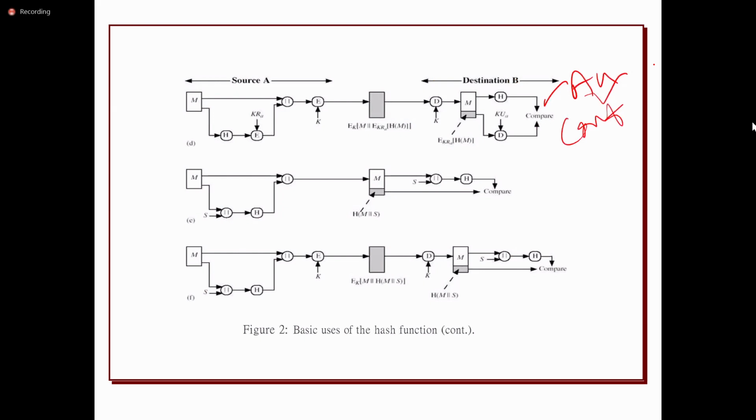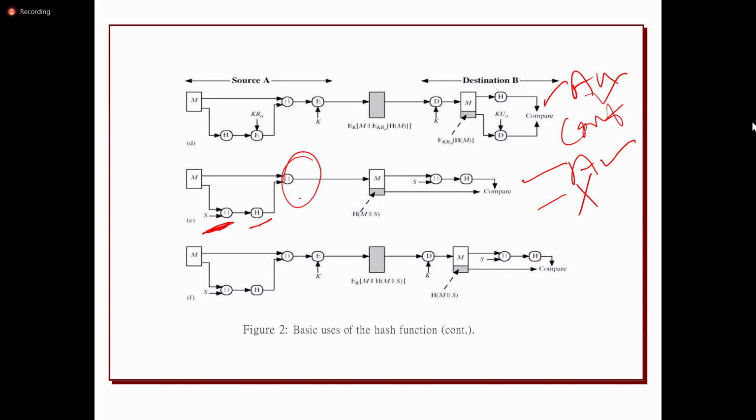In the next case, before applying the hash function, the message is concatenated with some value, which we can call a timestamp or a nonce. So S is the nonce. Some arbitrary message is concatenated with the original message, then the hash function is applied, then the message is concatenated. Here, authentication will be provided, but confidentiality will not be provided, because the message is directly transmitted over the network.